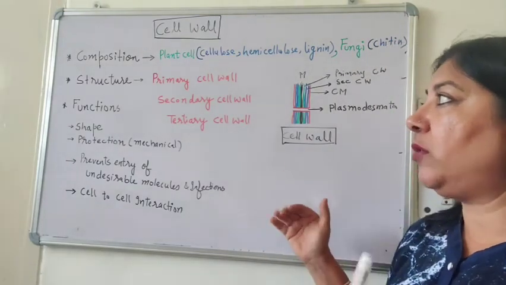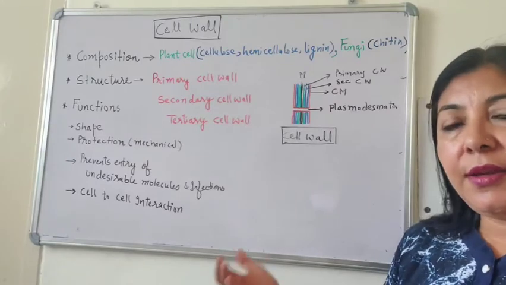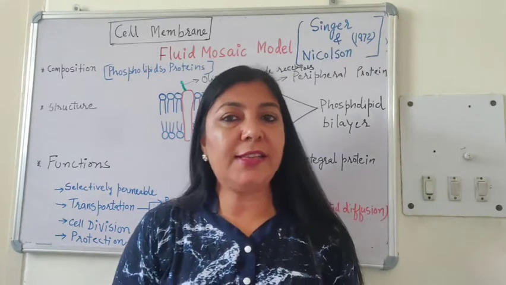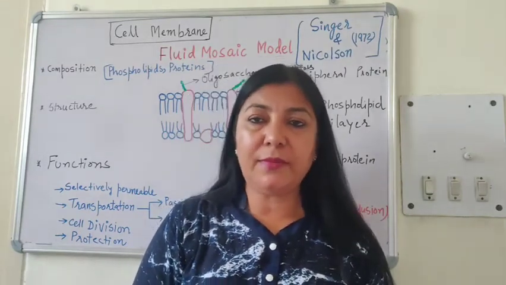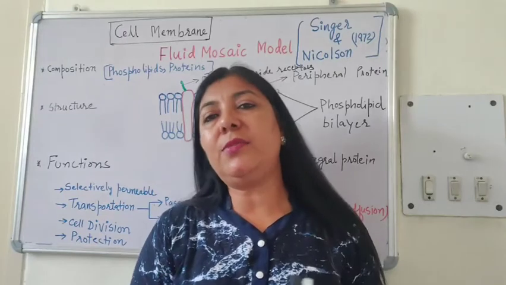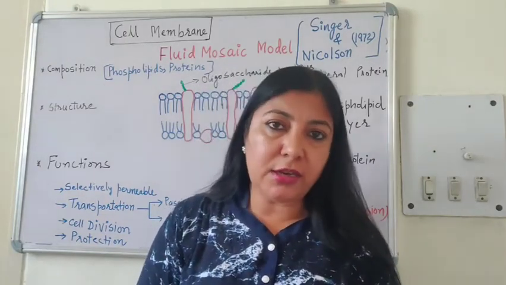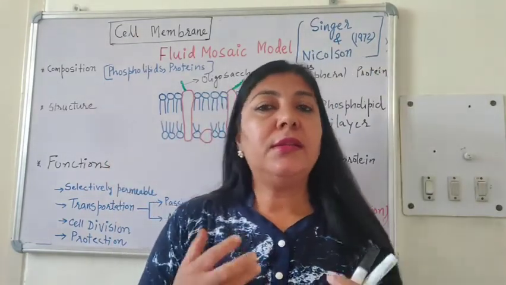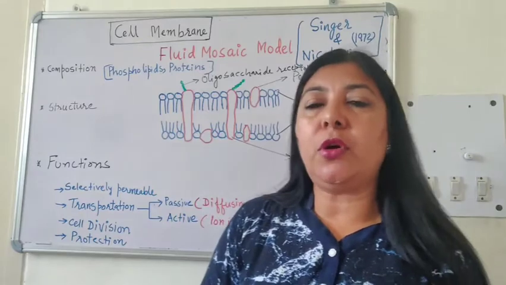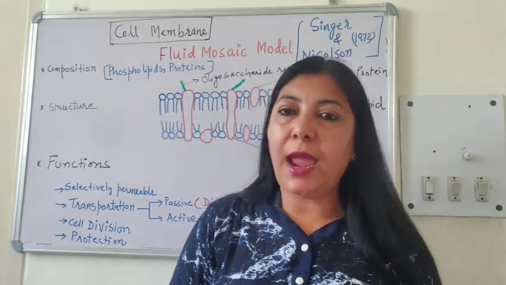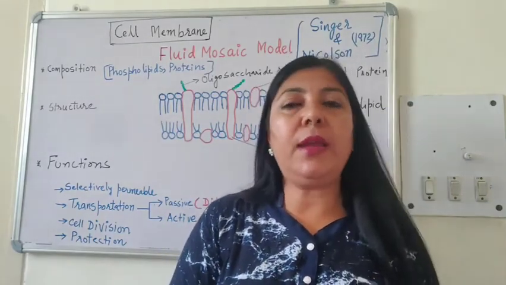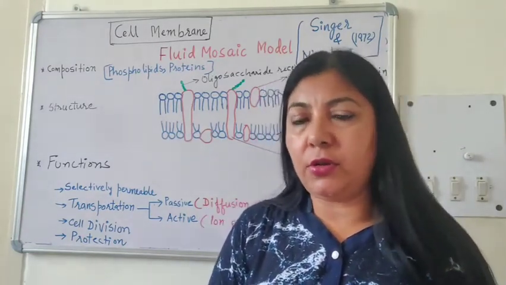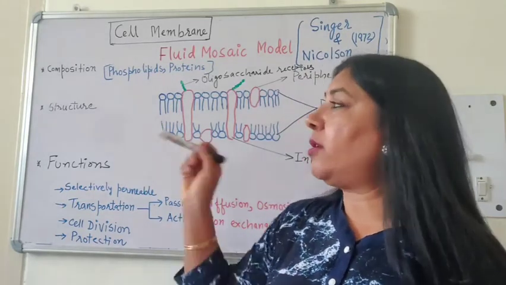So the first and the outermost layer is cell wall. Next layer is cell membrane. Now the next membrane is the cell membrane or plasma membrane. Here also we will study it in terms of its composition, structure and functions. So first is composition. Cell membrane is basically composed of phospholipids and proteins. Apart from it, there is small amount of oligosaccharides and cholesterol also. Next is structure.